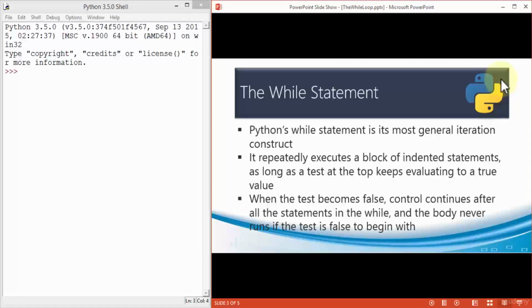When the test becomes false, and only then, the control continues after all the statements in the while loop are executed. The body never runs if the test is false to begin with. In other words, when we create a while statement, Python is going to keep running the code as long as the values are true within your code, and only if the value becomes false, nothing's going to happen unless you specify otherwise.